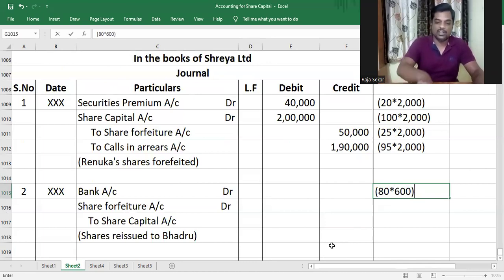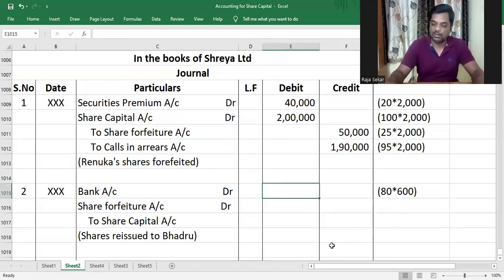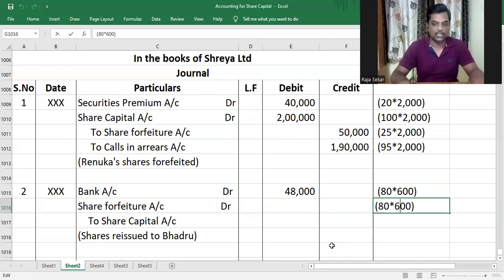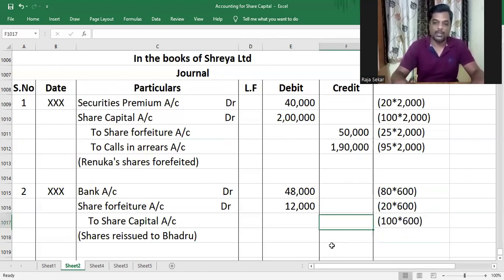Now the shares were reissued for 80. Only 600 shares were reissued, so it is 80 into 600, which is 48,000. The discount given on the shares is 20 rupees per share. The 20 into 600 is 12,000. Shares have been considered as fully paid up. Fully paid up means 100 rupees paid up, face value paid up, so it will be 60,000.